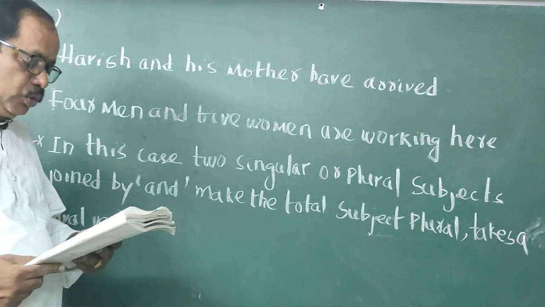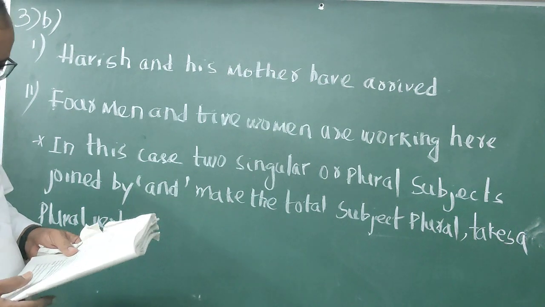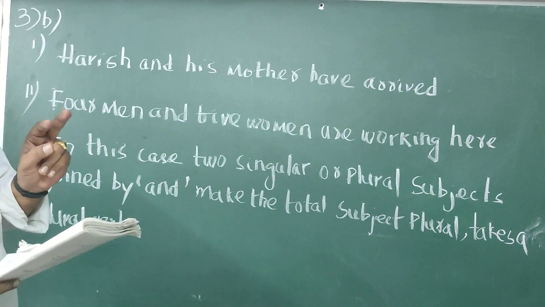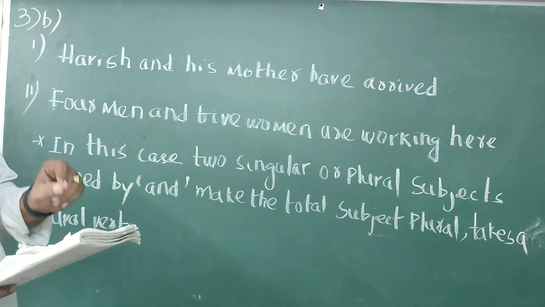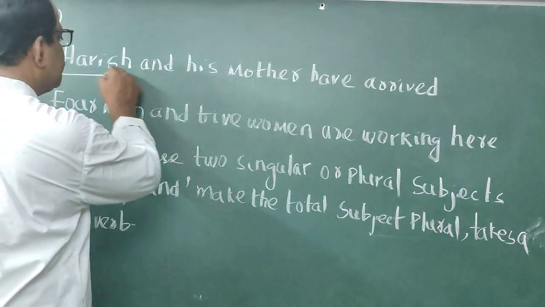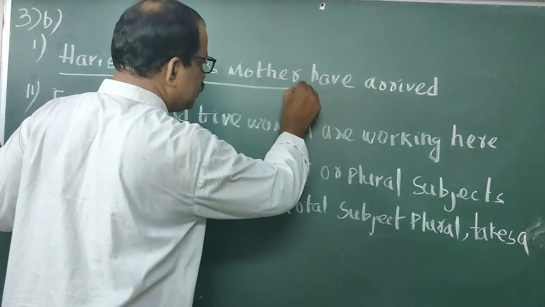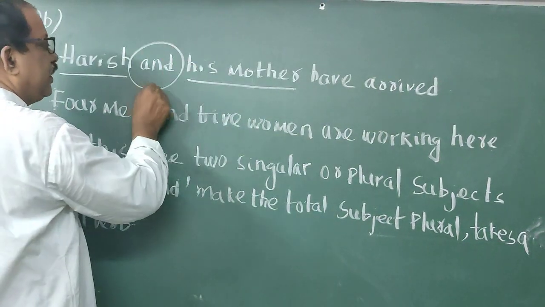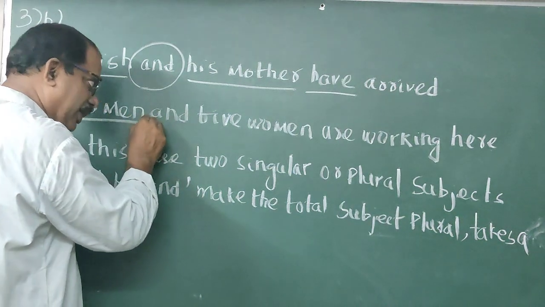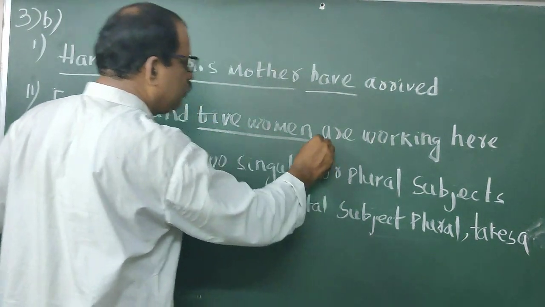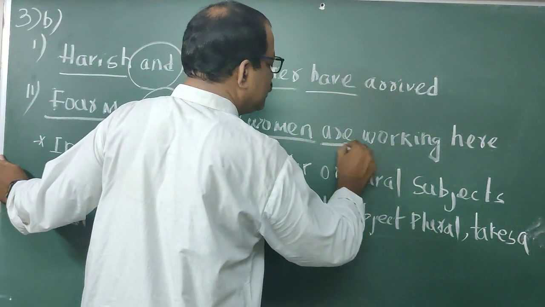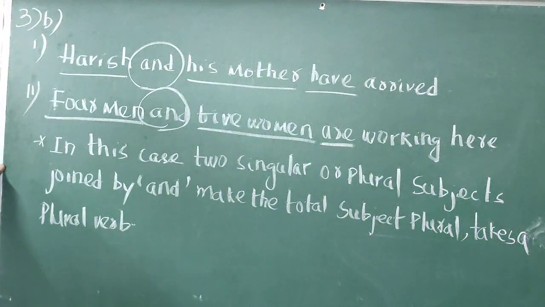Now students, come to 3b. In 3a, we knew that two nouns joined by and regarded as singular take a singular verb. But here, Harish is a singular noun, his mother is a singular noun, joined with and, and the verb is plural. Four men is a plural noun, five women is another plural noun. They are joined with the help of and, and the verb is plural. So students, what is the rule here?